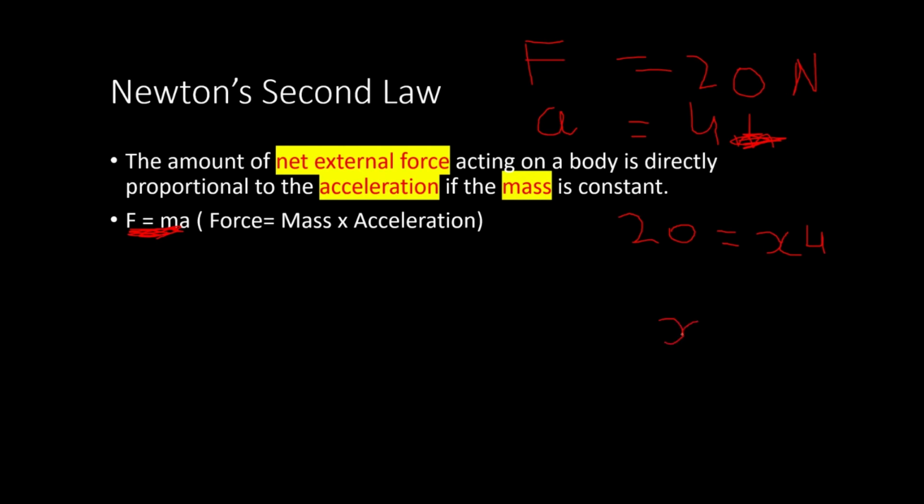So x equals 20 by 4. 20 can be cancelled to 10 and 4 can be cancelled to 2, and finally we get x equals 5. This is how you can use Newton's second law to solve most of the mathematical problems in competitive exams.